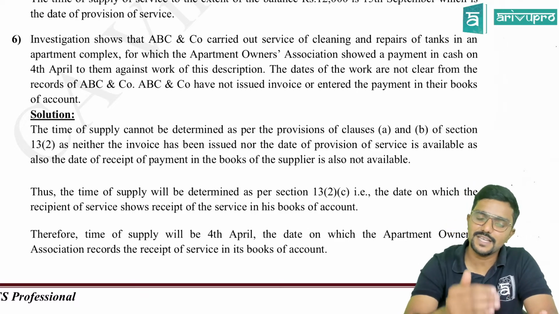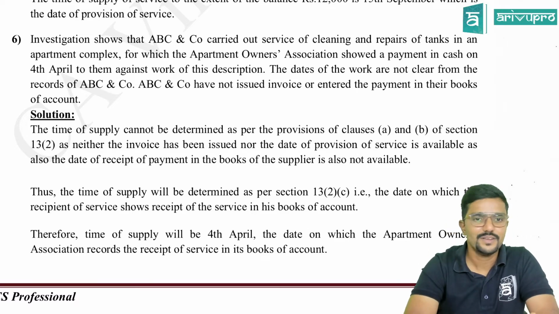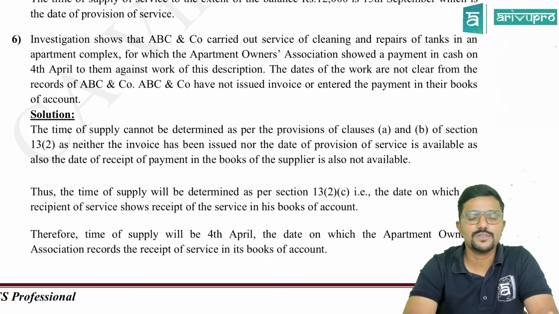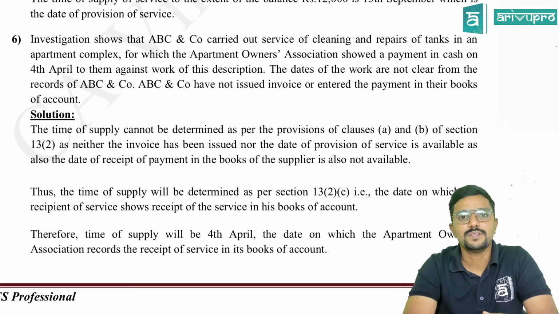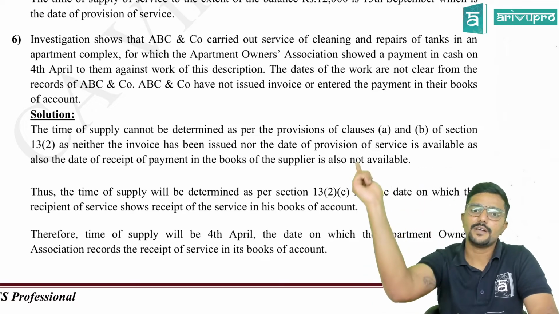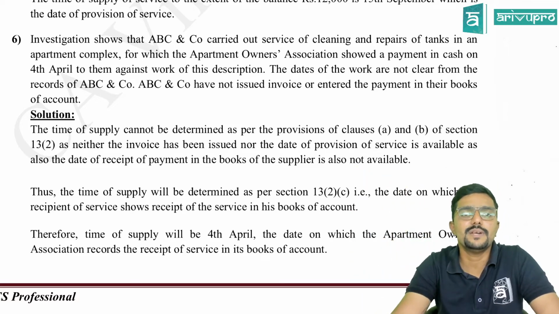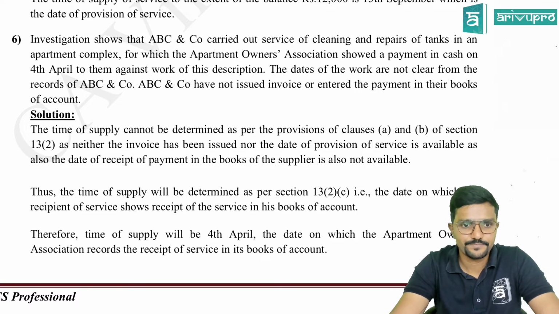So in this case, ABC and Co. is the supplier. They have not issued the invoice. They have not recorded any payment in their books. So they are not able to determine the dates. So in that case, what is the miscellaneous provision available? That is the date on which the recipient has recorded the payment in his books. We will take that as the time of supply.